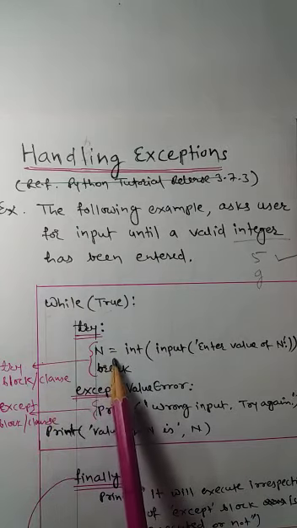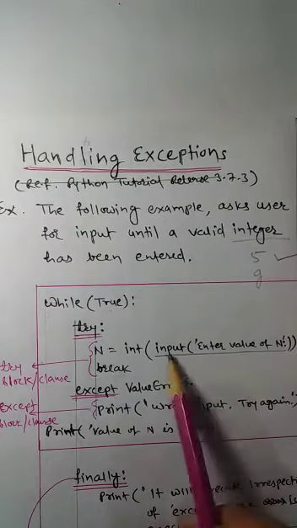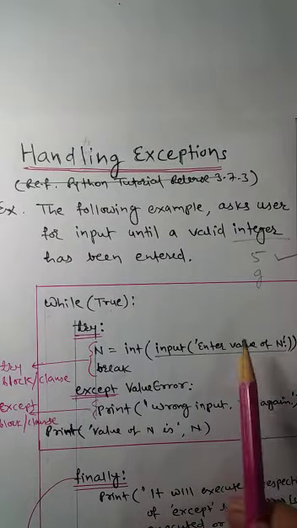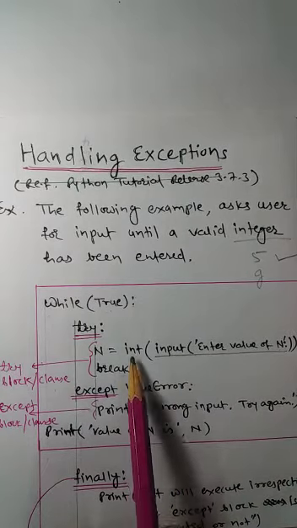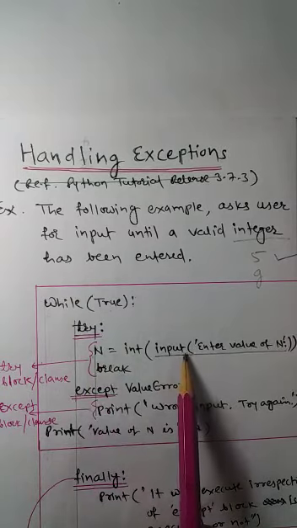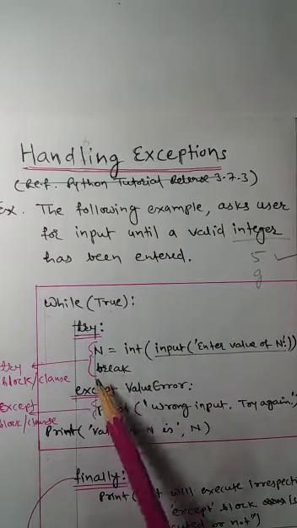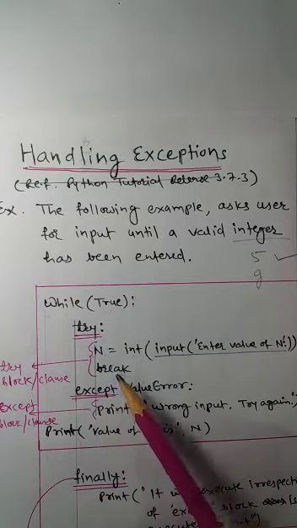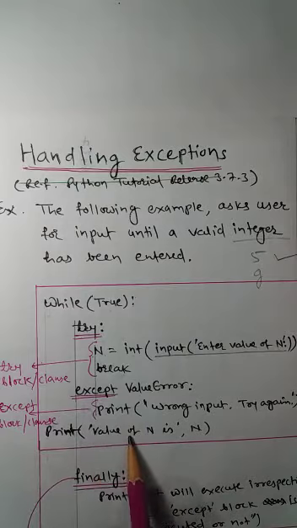Here the statement n is equal to int(input("Enter a value of n")). Now this is the prompt to the user, so the user will enter the value. That value will be converted into int with this type conversion and assigned to n. Now if it is a number, fine, what will happen? The next statement is break. It will come out of the loop, and what will it print? It will print the value of n is 5.